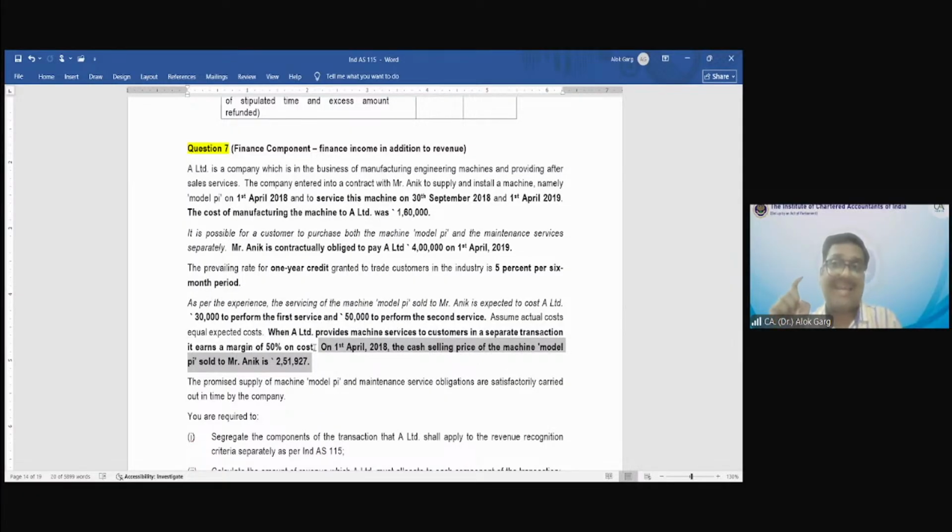So what is the cash selling price of the machine? 251,927 is the cash selling price of the machine, right? So revenue has to be recognized at cash selling price. So 251,927 is the cash selling price of the machine.